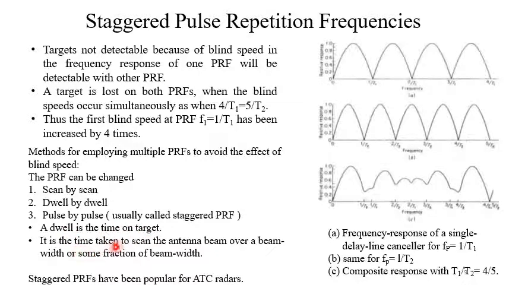That means the time taken to scan the antenna beam over a beam width or some fraction of a beam width. So an application of staggered PRF is ATC. ATC radars can use this type of staggered PRF in a reliable fashion.